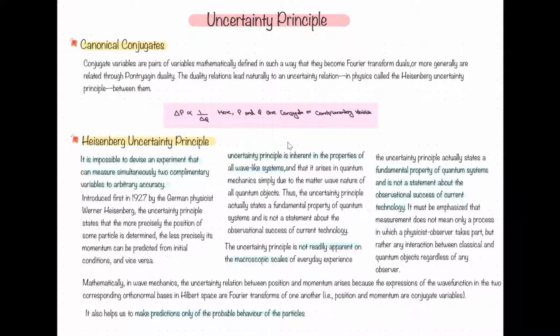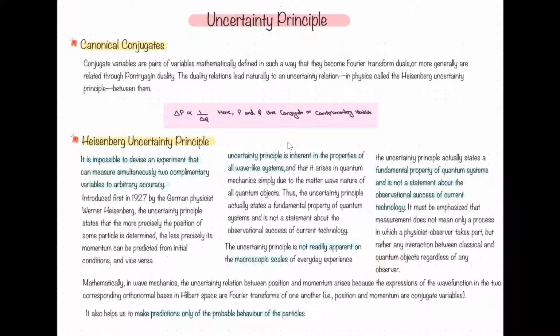One more thing, the uncertainty principle is a fundamental property of the quantum system, not a statement about the observational limits of current technology. It emphasizes only the process we are taking, not the interaction, so it doesn't depend upon the observer.